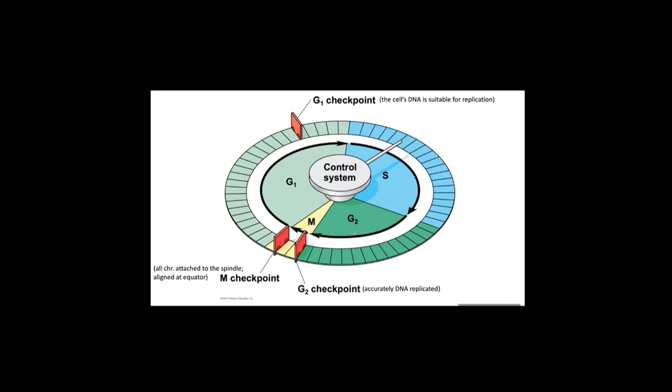What's going on in these 3 checkpoints? From the G1 checkpoint, there is some monitoring. The G1 checkpoint ensures that the cell's DNA is okay for replication. If a cell's DNA is damaged, then depending on the degree of damage, the G1 checkpoint says, okay, that degree of damage is okay. Why don't you go ahead to S phase?